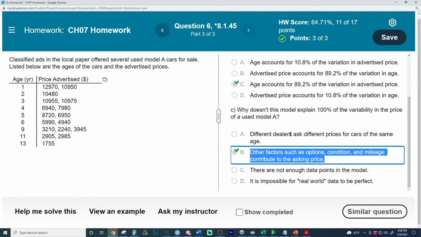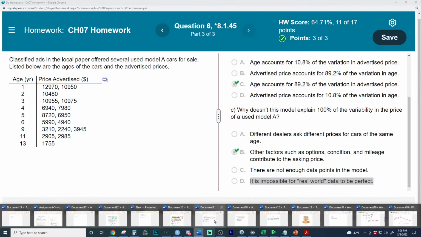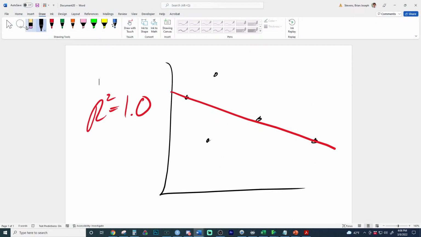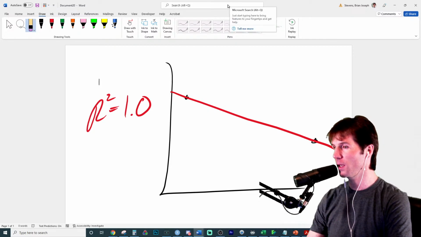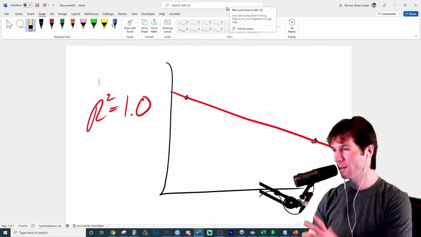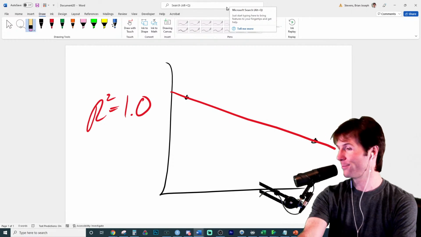This is the best answer, but the other statement is theoretically accurate too: real-world data can be perfect, especially if you only have 2 data points. Anytime you have 2 data points and you calculate regression, the shortest path between 2 points is a line. So real-world data can achieve an R squared of 1. One of my least favorite questions, but the best answer is that there are other factors at play that would explain the remaining variation. That's the best answer, but the other answers were probably not written by a statistician.